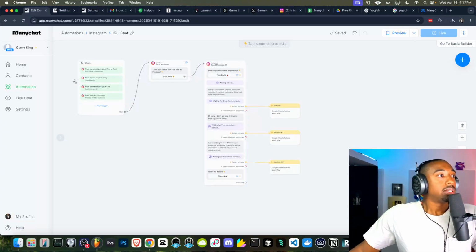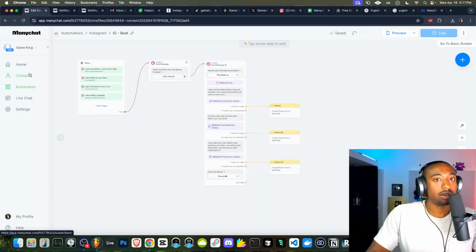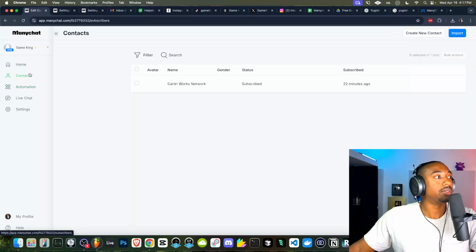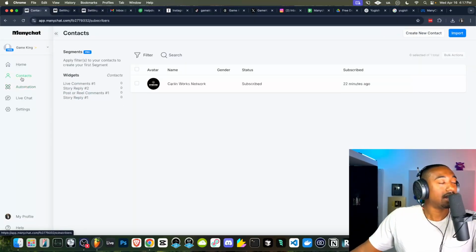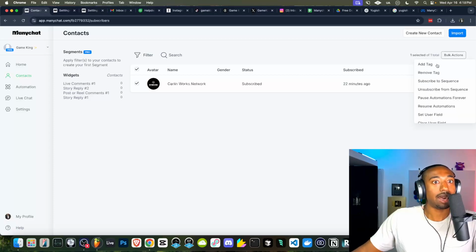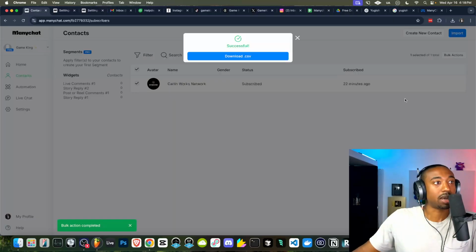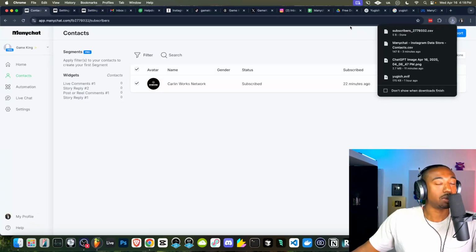Now, once you do this, you will build up what's called a contact list. Very important, because I was paying $100 something a month for ManyChat because I was just ignorant of this. So if you go to contacts, make sure that you do this about every week or every 3 days or every day. We're going to click here, select all, do bulk actions, and export what's called the PSIDs. These are for Facebook ads if you ever use them. For now, we're just going to store them in our Google Drive somewhere.